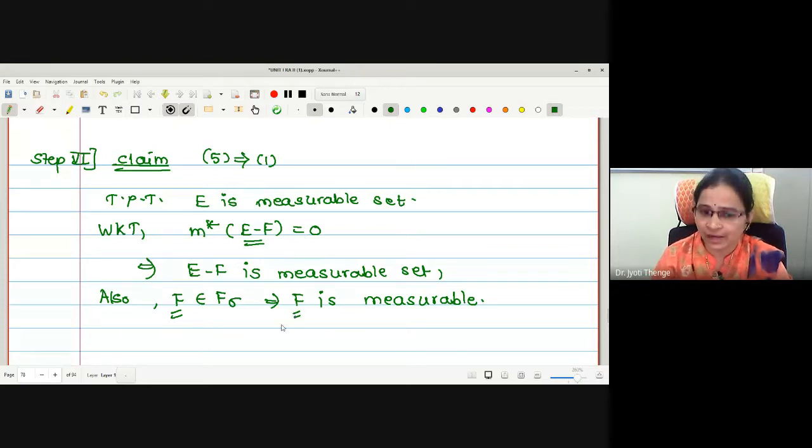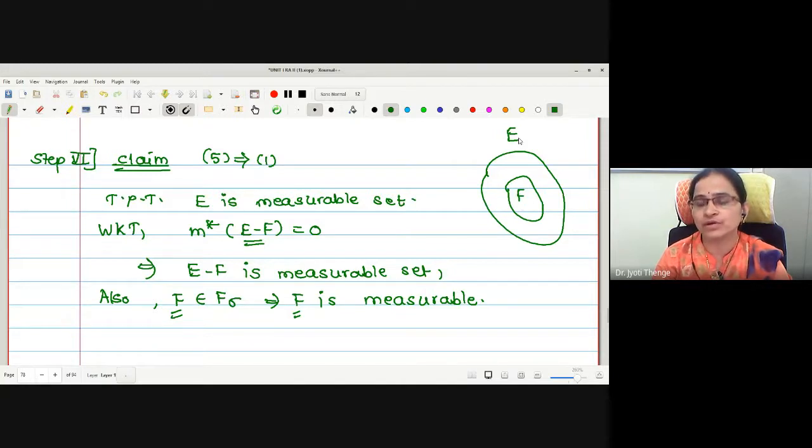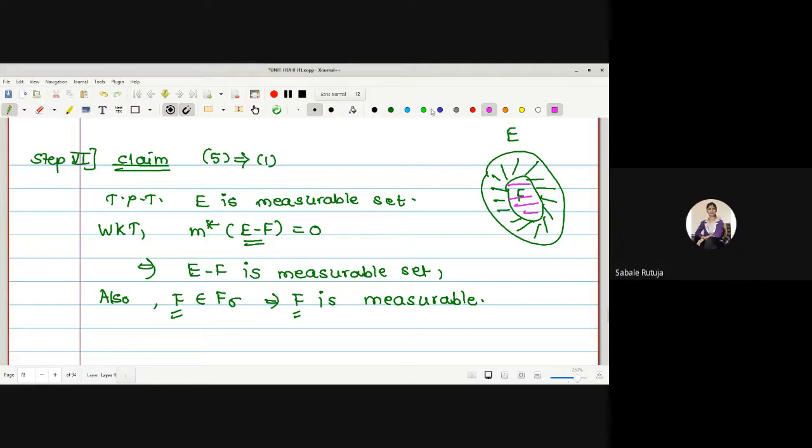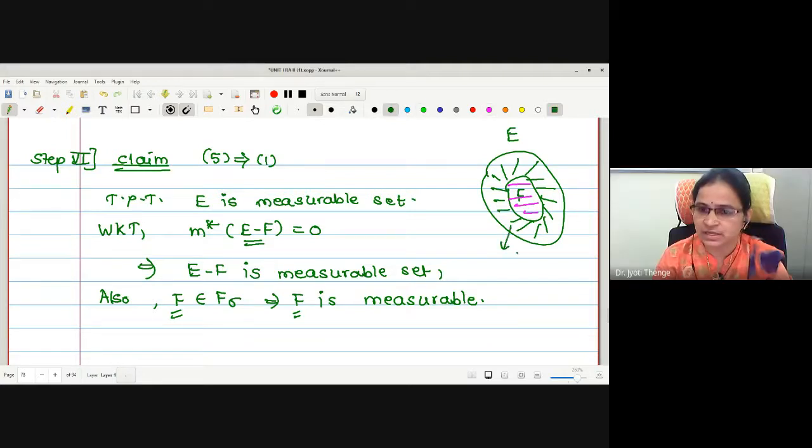Now, can I write E in terms of these two sets? Let us check how. This is E, this is F. We are going to write E as the union of F and this part. What is this part? It is E minus F, and we know E minus F is also measurable.